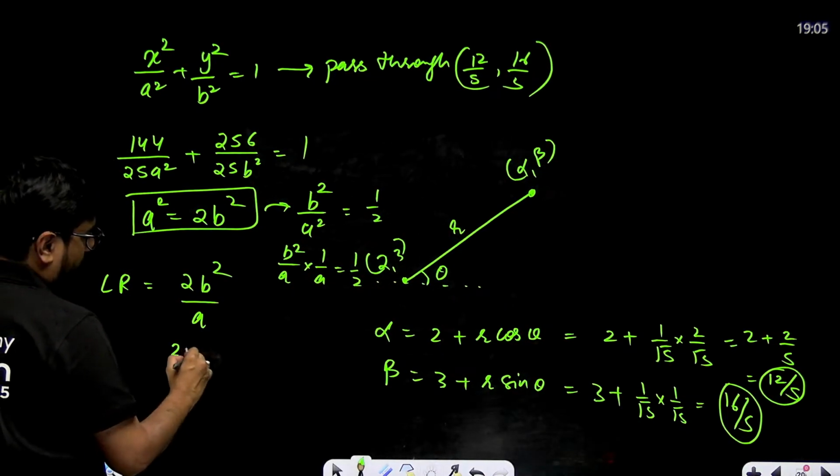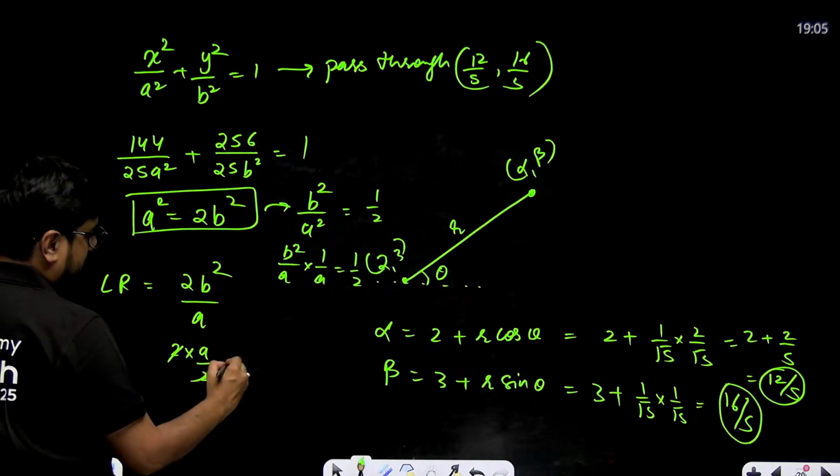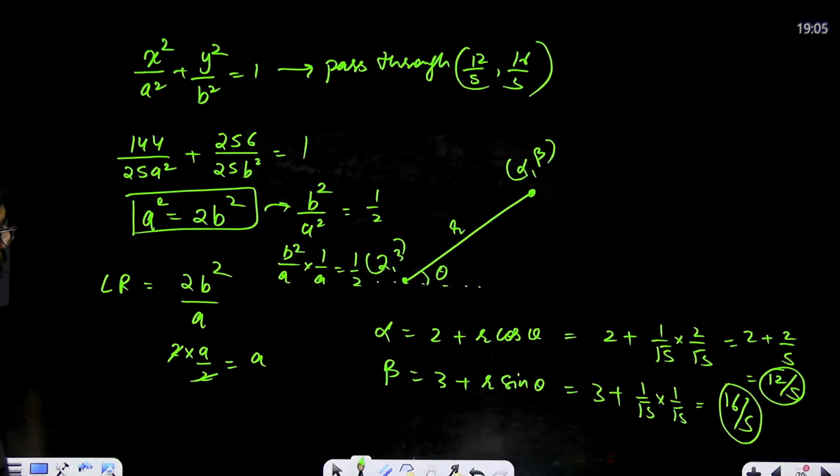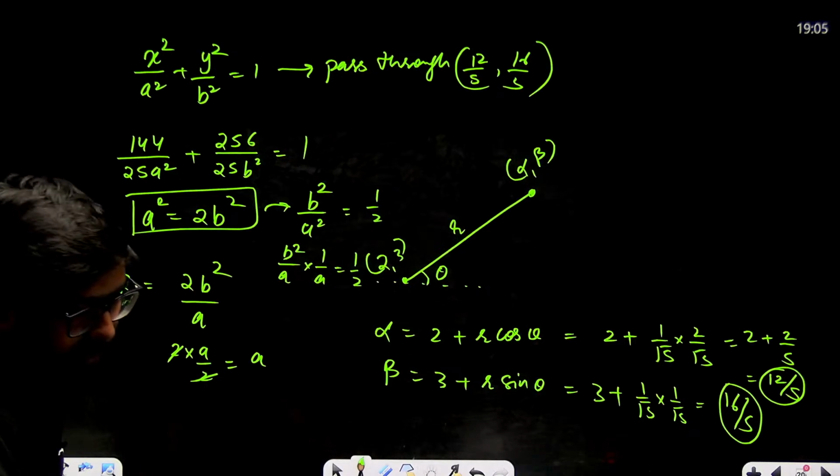So 2 into a by 2 means a. Are we doing correct? So LR should come out to be equal to a only. No.